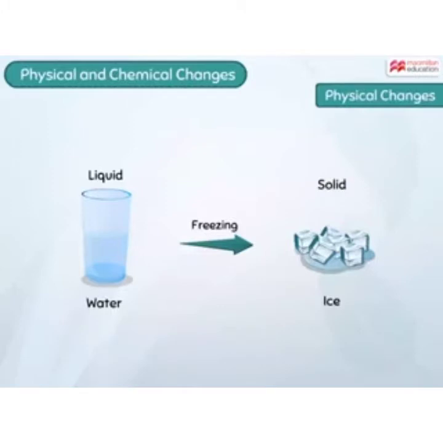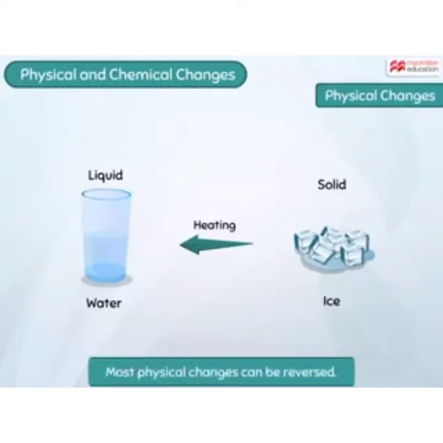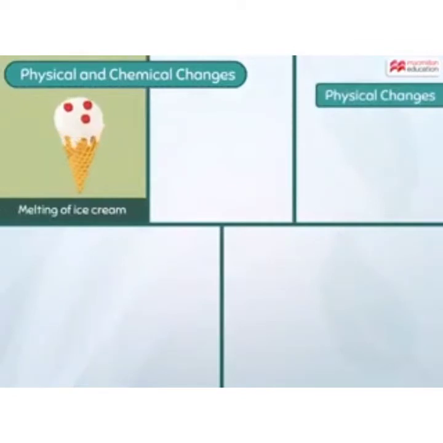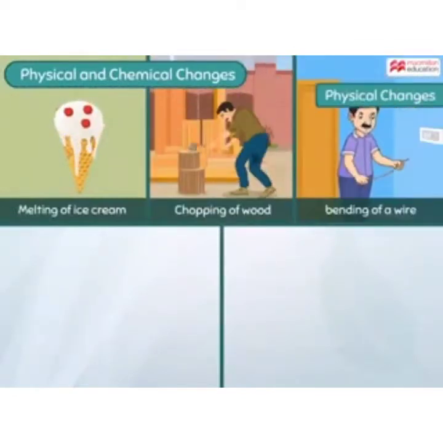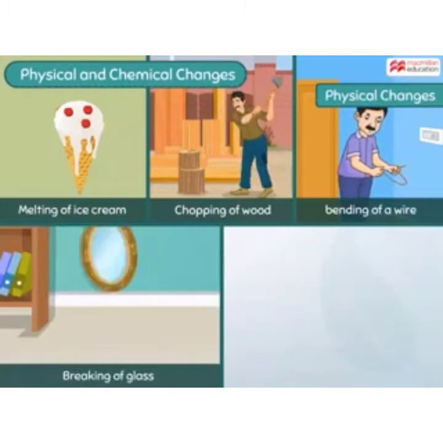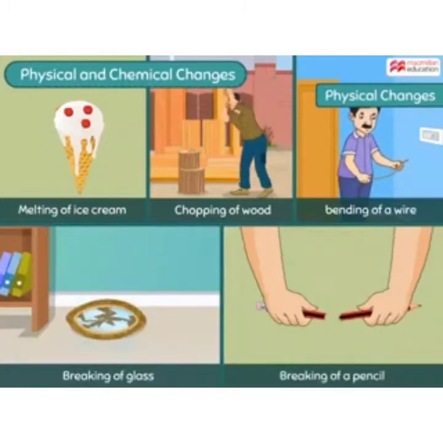The formation of ice can be easily reversed by heating the ice to form water. Most physical changes can be reversed. Melting of an ice cream, chopping of wood, bending of a wire, breaking of a glass, and breaking of a pencil are physical changes.